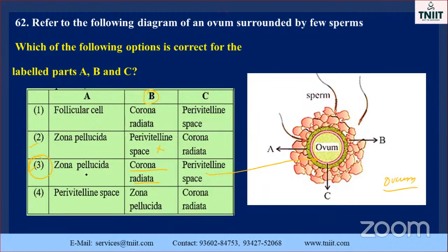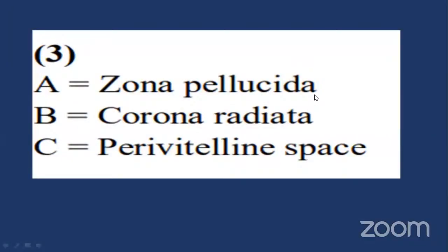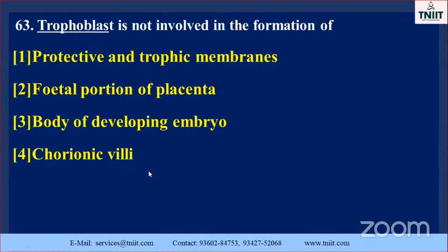Once again, repeat for you: zona pellucida, corona, perivitelline, denoted as ZCP. This is very, very important, my dear student. This time they may ask the question, NEET 2023. Definitely it will come. Check it: zona pellucida, corona radiata, ZCP. Okay, my dear, go to the next one. Trophoblast is not involved in the formation of.